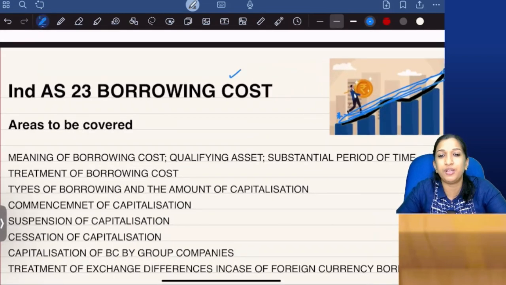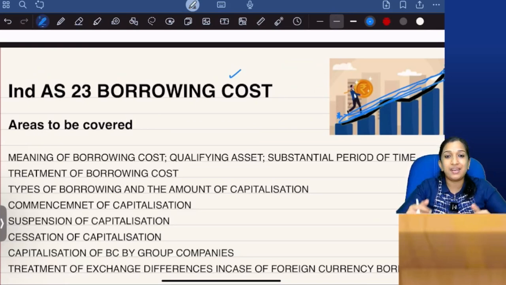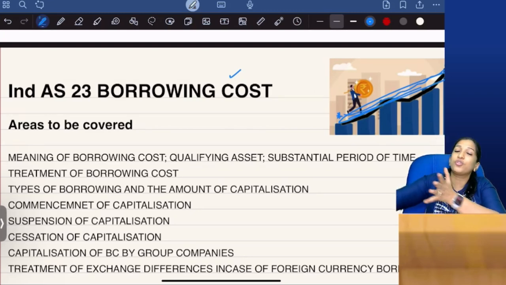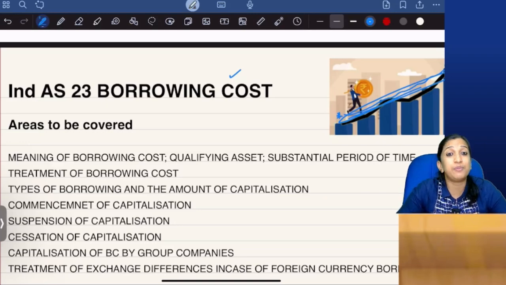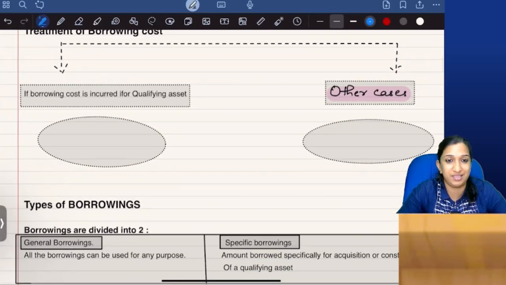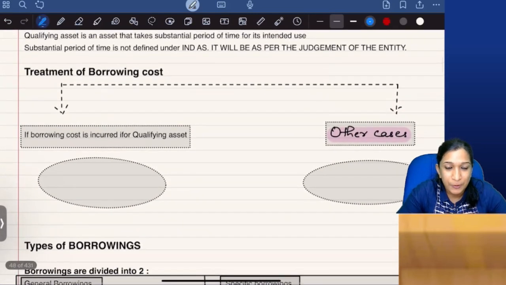And what is the treatment of this borrowing cost? You can say borrowing cost should be transferred to statement of P&L. But this standard says no, there are two treatments for borrowing cost. You cannot say always borrowing cost to be transferred to statement of P&L. If you say it is not correct. What are the two treatments?